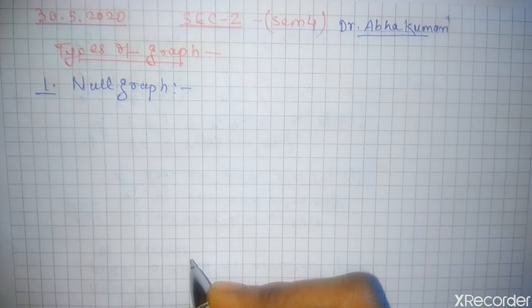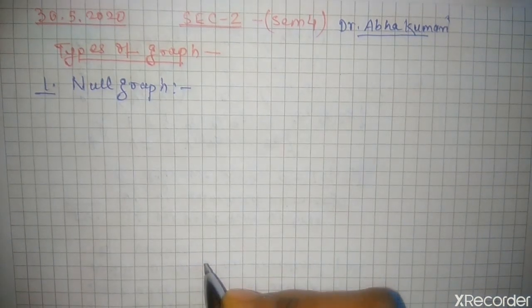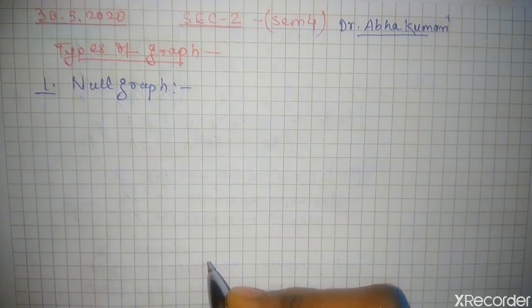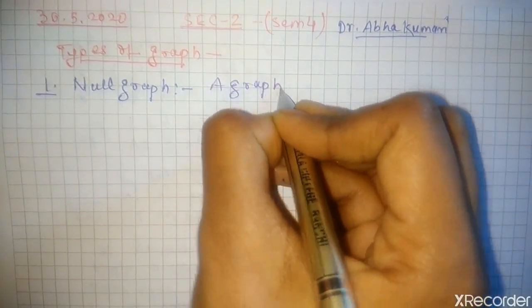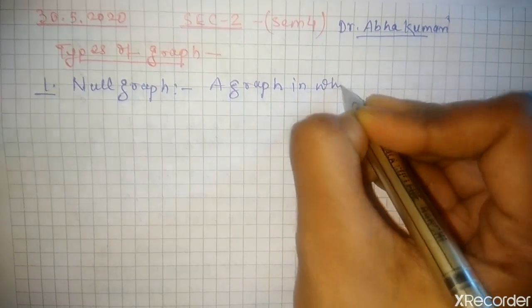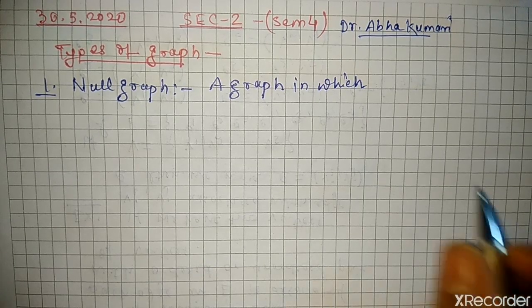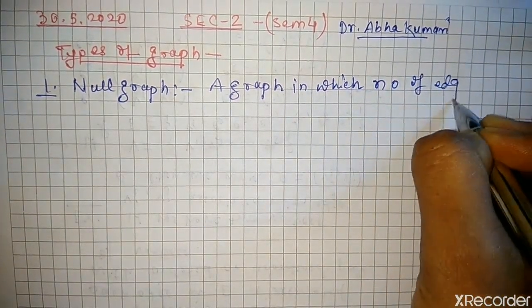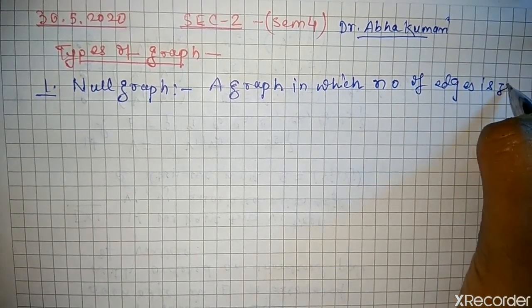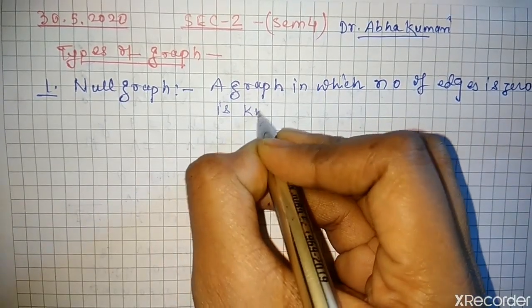So what is this null graph? A graph in which no edge is found is known as the null graph. So a graph in which the number of edges is 0 is known as null graph.